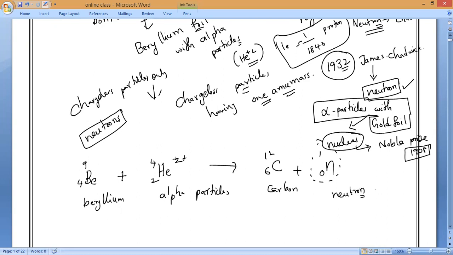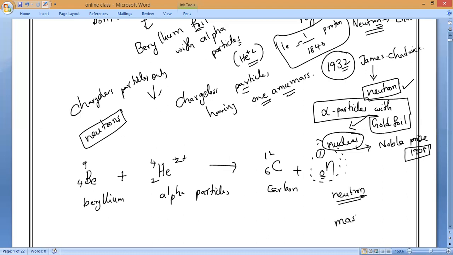That is the equation representing neutrons evolving when we hit the beryllium foil with alpha particles. That reaction was noticed by Mr. Chadwick. So neutrons are neutral particles and do not have any charge, only mass. What is the mass of one neutron? Anybody?